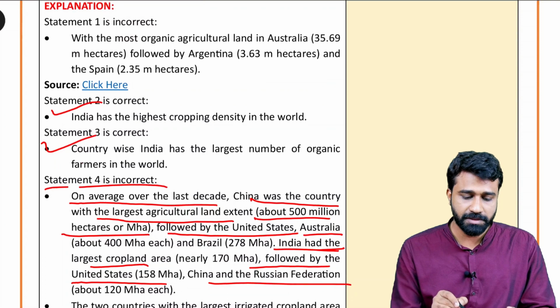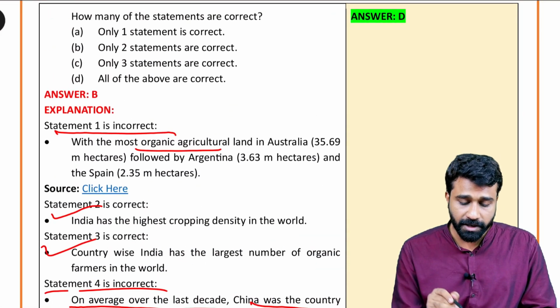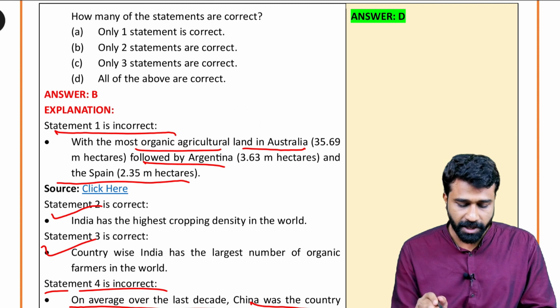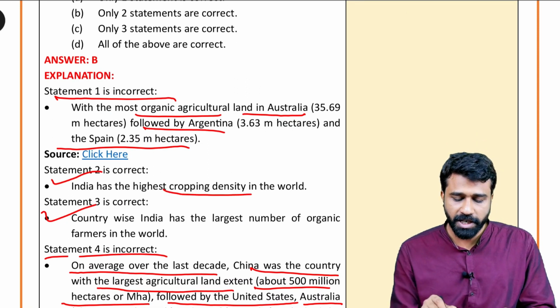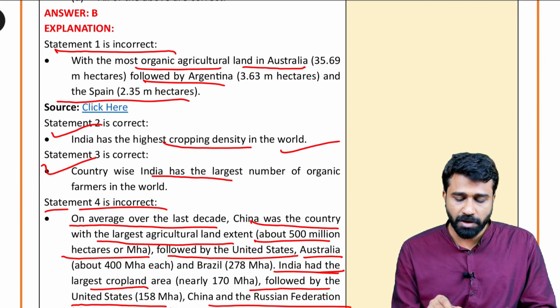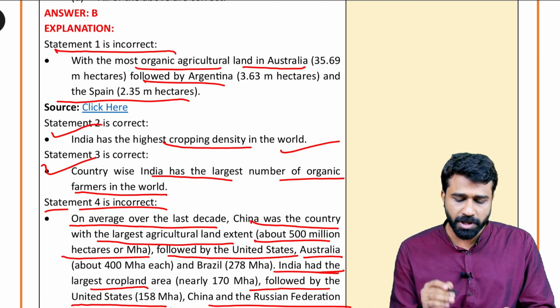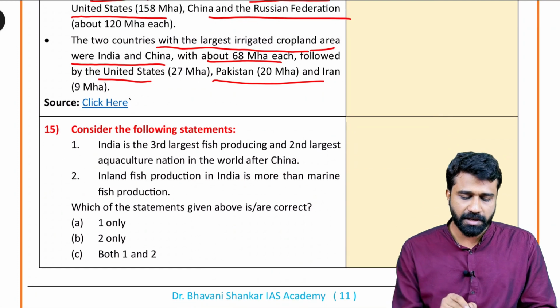Therefore, fourth statement is absolutely incorrect, and the first statement I have already told you: organic agriculture land is mostly located in Australia, followed by Argentina and Spain, not India. But the highest cropping density is found in India in the entire world, and country wise more number of farmers are also found, especially with respect to agriculture farming. India has more number of farmers compared to other countries. Two statements are correct, no problem.